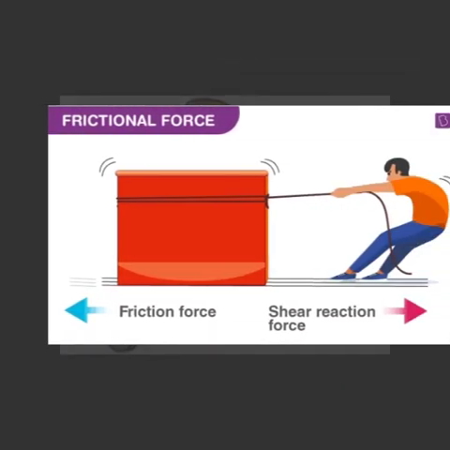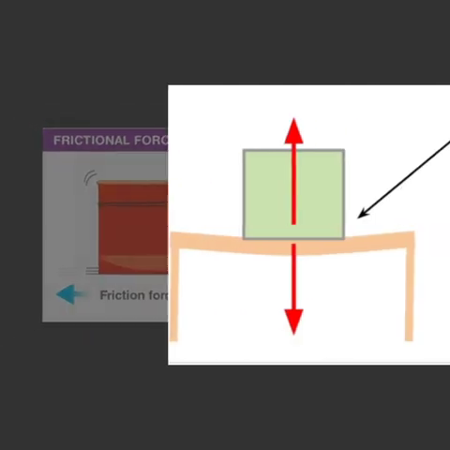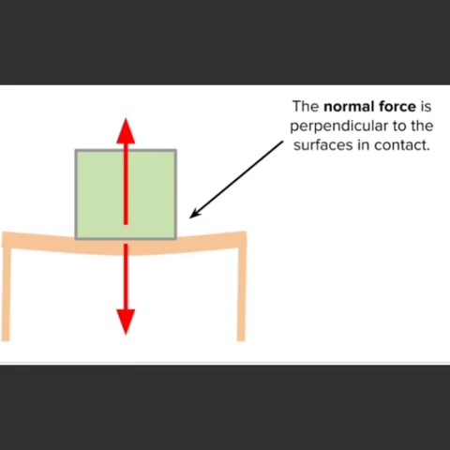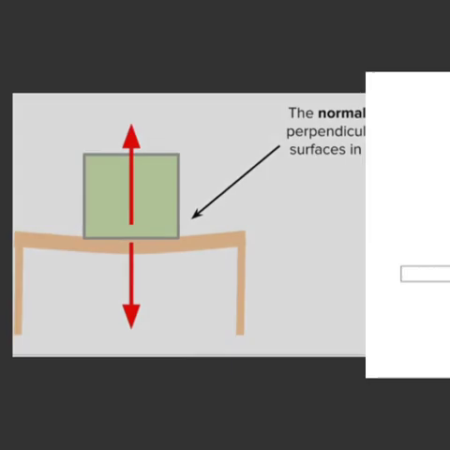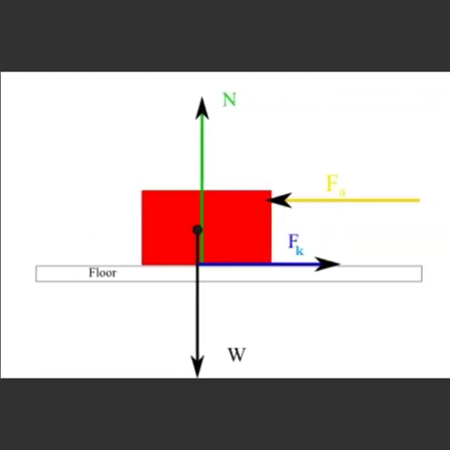Frictional force is the opposing force that is created between two surfaces that try to move in the same direction or that try to move in opposite directions. And the main purpose of a frictional force is to create resistance to the